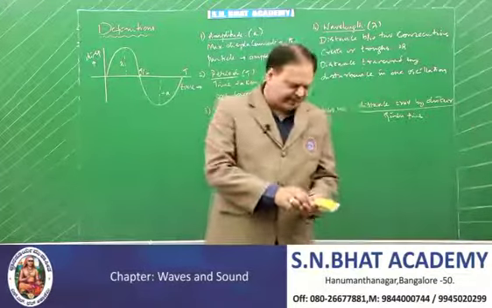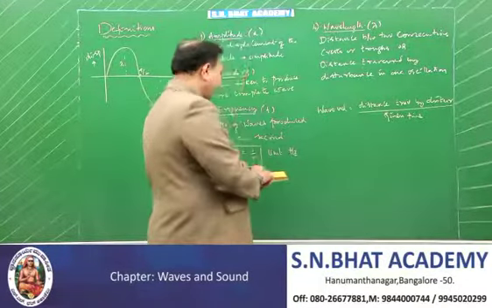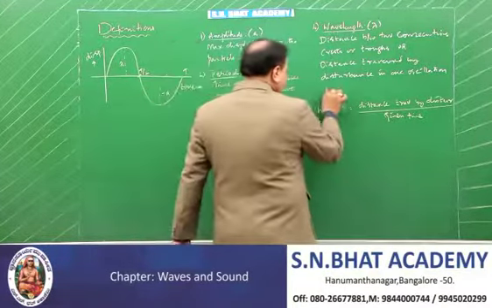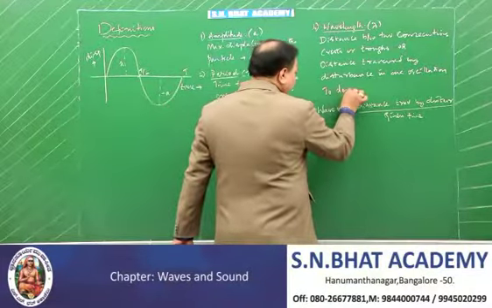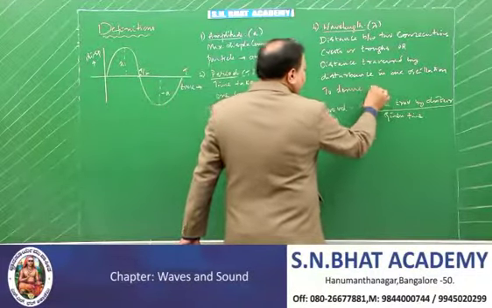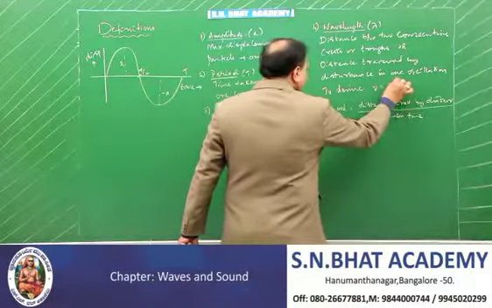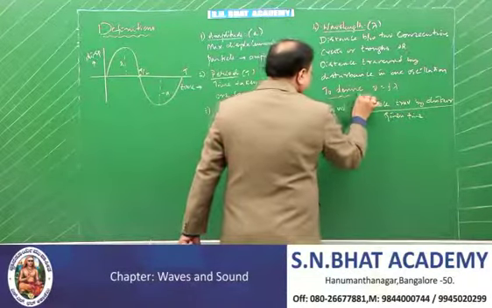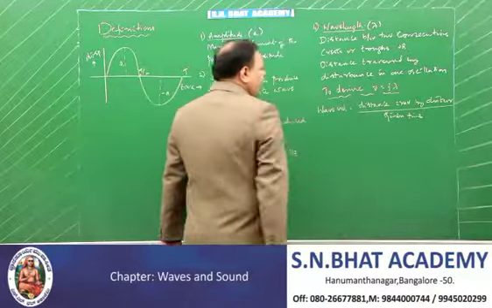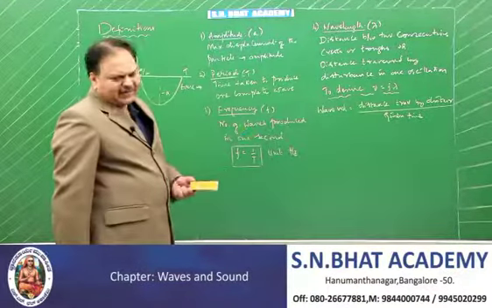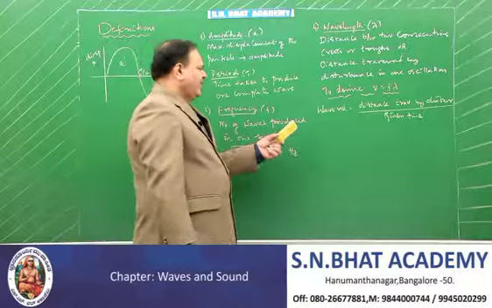So remembering this, now we shall derive this very important relation, V is equal to f lambda. Very, very important equation. To start with, you should write wave velocity.